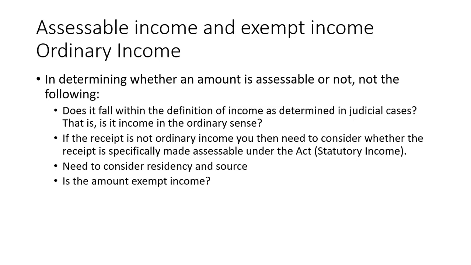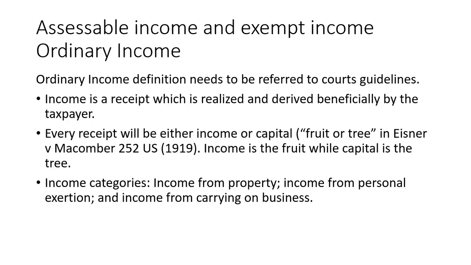And the next question is the amount exempt income. Now, the definition of ordinary income shall be referred to court guidelines. So, included in this presentation, there will be certain case laws that can help you to determine whether the income is ordinary.